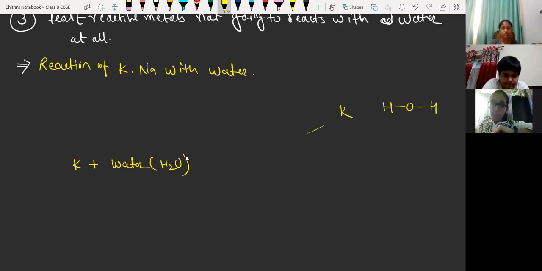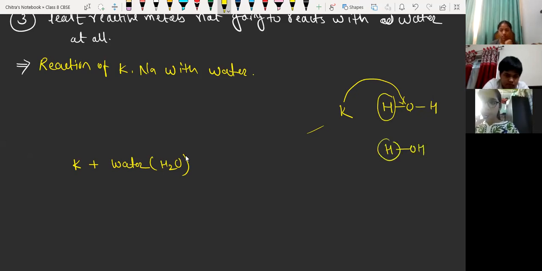When potassium approaches the oxygen atom for the formation of bond, it replaces that hydrogen atom from here. So we can say in water we have H and OH. The water molecule breaks down to form H positive ion and OH negative ion.